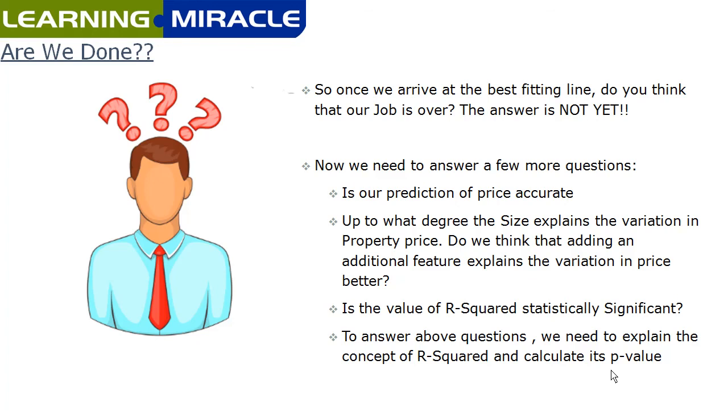Or would adding another dimension, such as the number of bedrooms or the distance of the property from the market or from a school, better explain the variation in price? Do you think that the R squared value which we have derived is statistically significant? To answer the above questions, we need to work out the concept of R squared and calculate its p-value. Thank you very much.